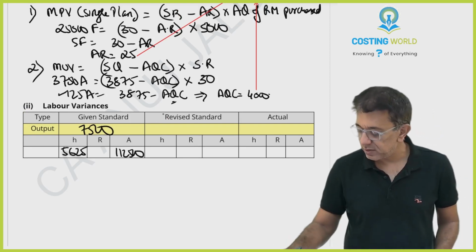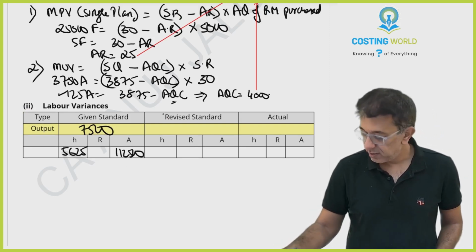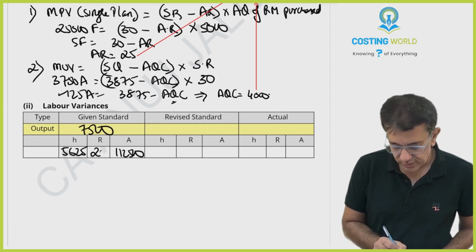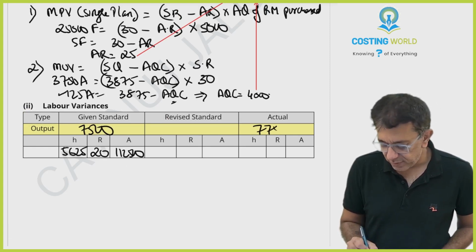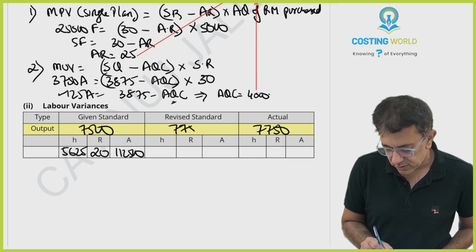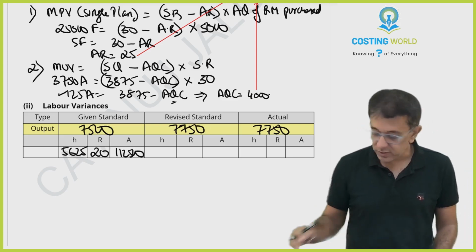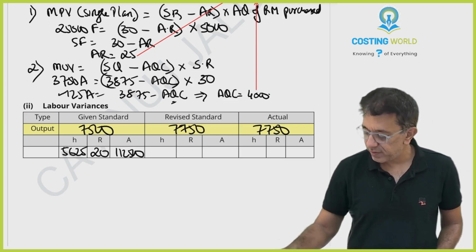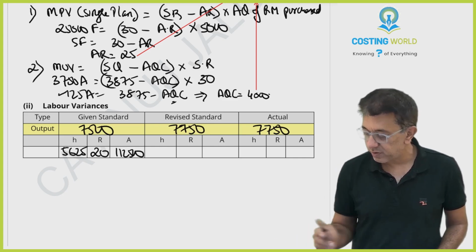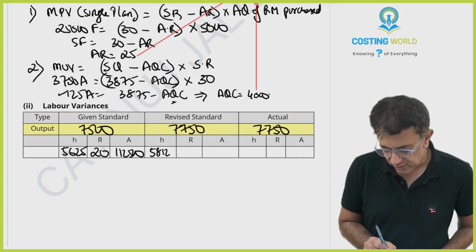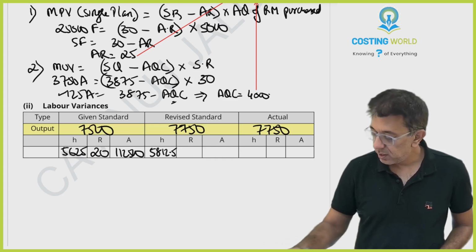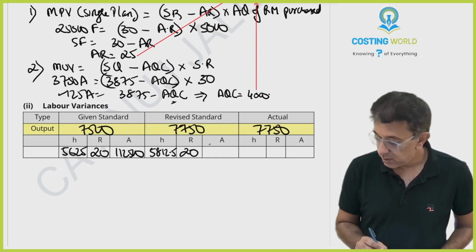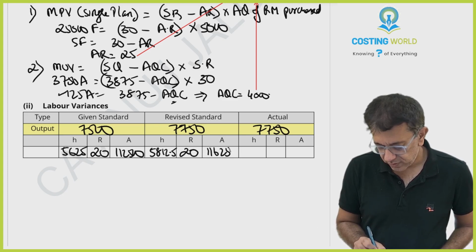Pick up your calculator. 112,500 divided by 5625 is 20. But the revised standard will be made for 7750 units. So please cross multiply: 5625 divided by 7500 into 7750 is 5812.5, into 20 is 116,250.